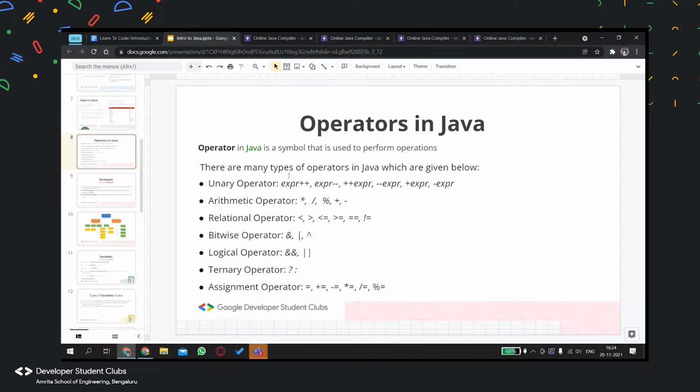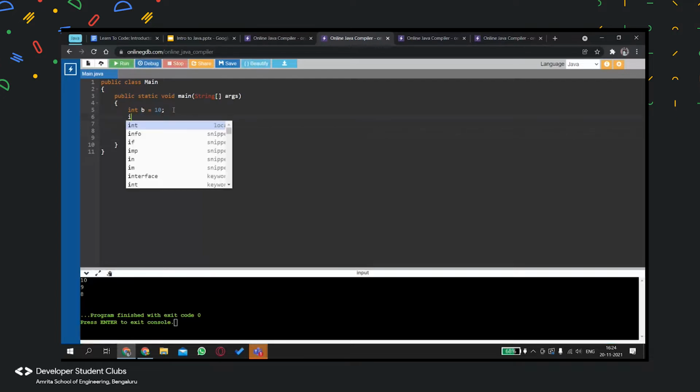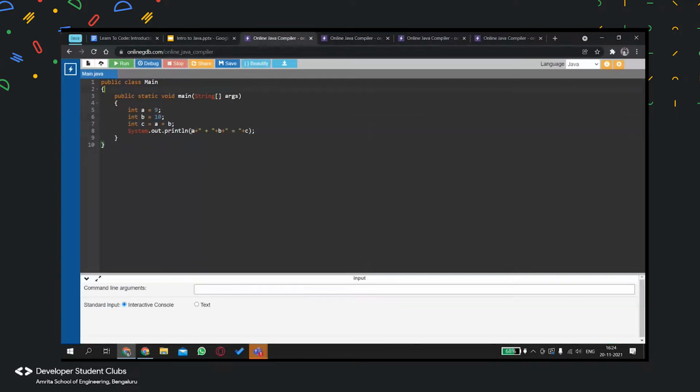Now the arithmetic operator, you know what it is. All of us have used this, but I will show it once again. This is the plus addition operator. What do you think the answer for this should be? I have initialized and declared A as 9, B as 10, and int C is equal to A plus B. So this is an arithmetic operator.